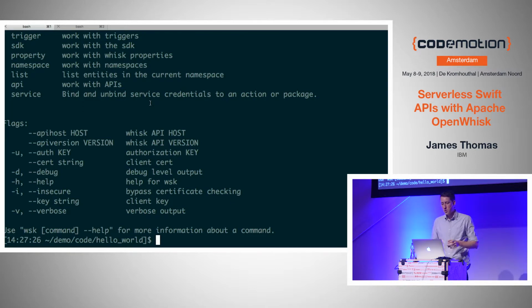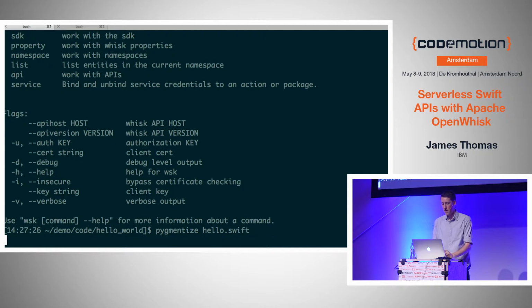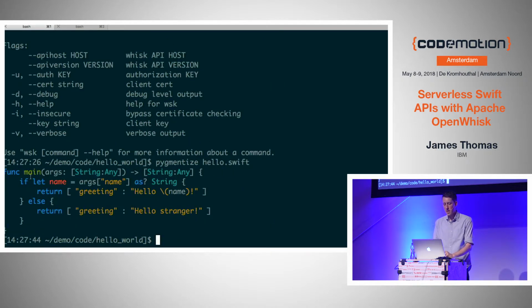So let's walk through what I call the hello world example for a serverless function, just to show you the workflow you might go through. So I have a little Swift file here, and you can see that it just contains one function, called main, which is the function handler that OpenWhisk expects. It takes a dictionary, returns a dictionary, and essentially it's like a greeting function. It just says hello stranger, or hello James, or hello Sally, depending on the event parameters it gets called with. So this is the hello world example, not super useful, but I'm just going to show you the development workflow you would go through.